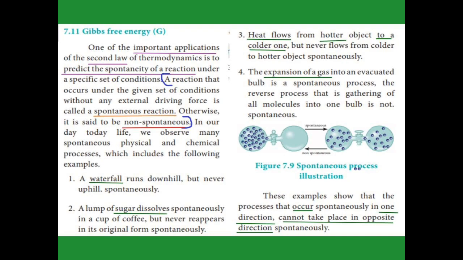But the gas never moves back into the other compartment by itself. That is called non-spontaneous. Spontaneous reactions occur in one direction only. The opposite direction never occurs spontaneously.